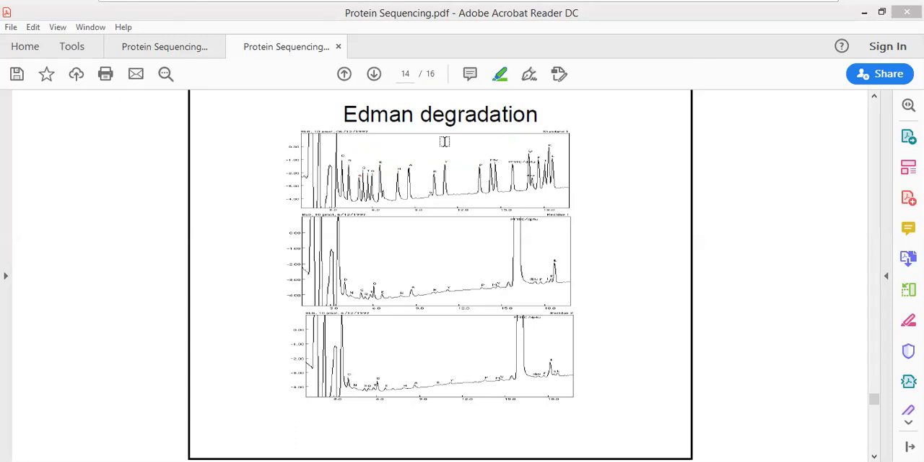Majority of you would know that A is for alanine, H for histidine. Now what is this G? This is aspartate. N, asparagine. Q, glutamine, and so on. You are going to get the different amino acid residues.